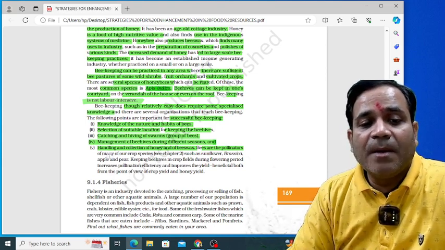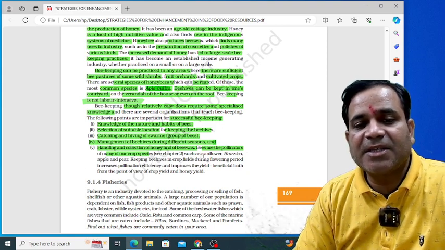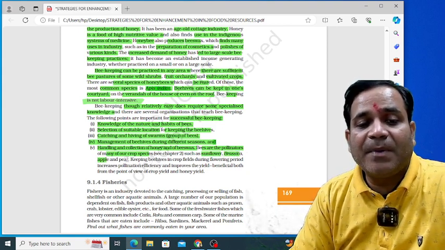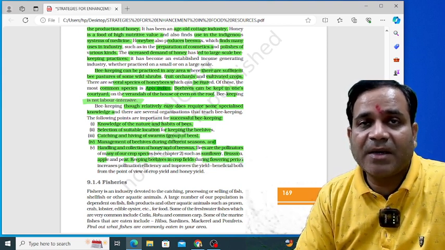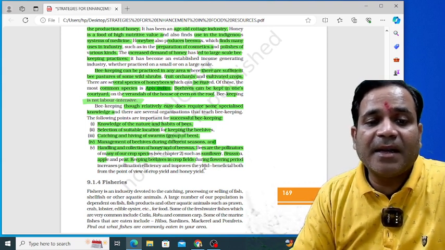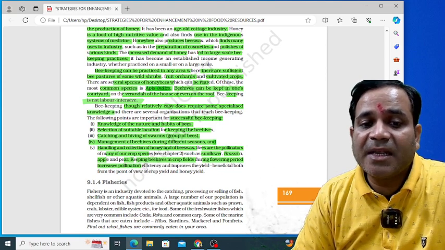Let's see how many crop species in the second chapter are given, such as sunflower, brassica, apple, and pear. Keeping beehives in the crop field during the flowering period increases pollination efficiency.